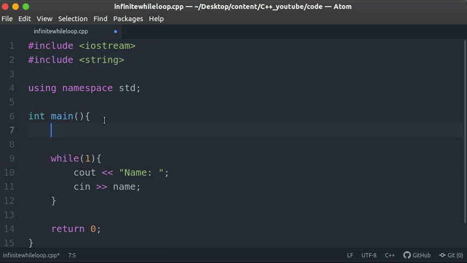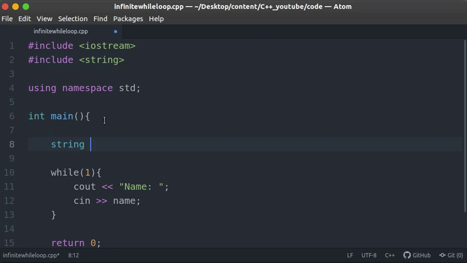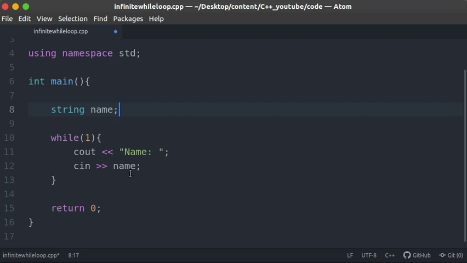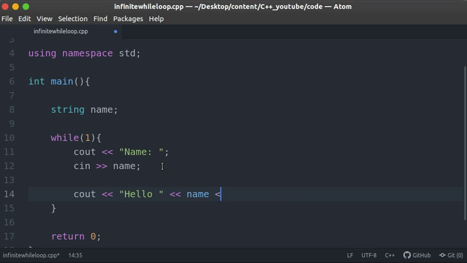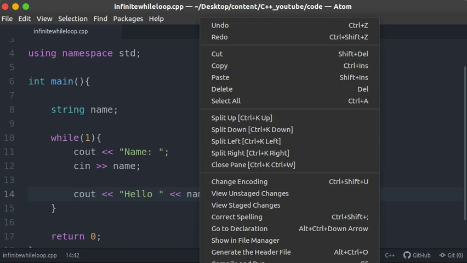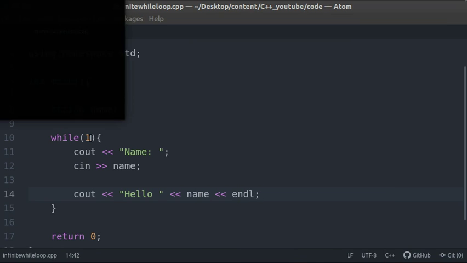So I'll create a variable of type string, and the identifier should be name. Then I'll say cout, hello, and then we'll also output the name, and then we can end that line. So for an infinite number of times, we're going to ask the user for his name, and we just say hi, the person's name, for an infinite number of times, because this condition will always be true.